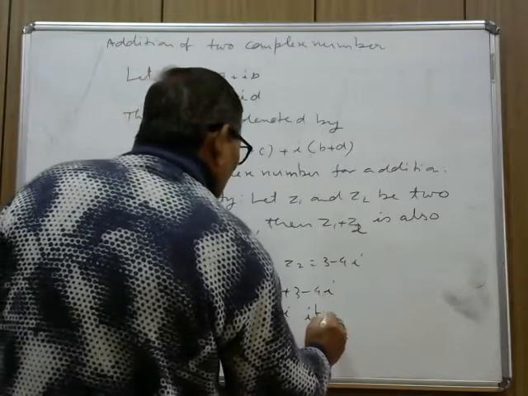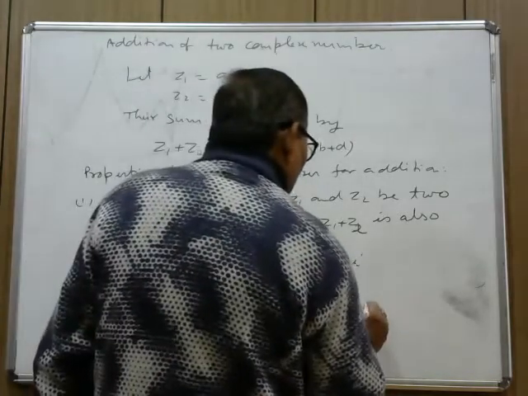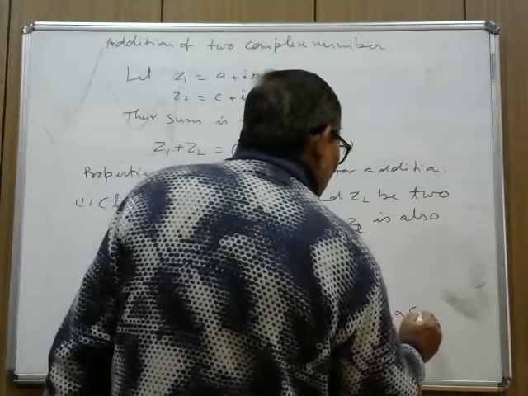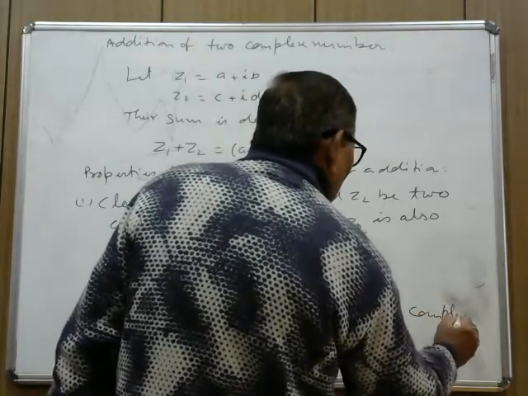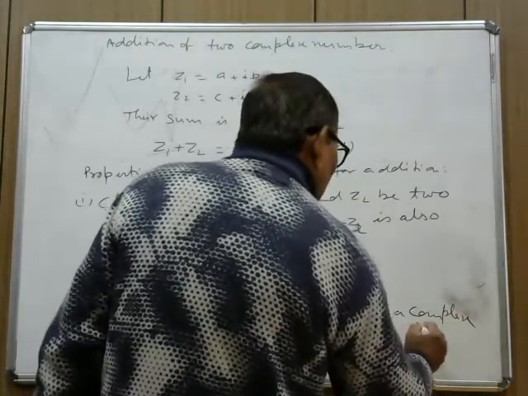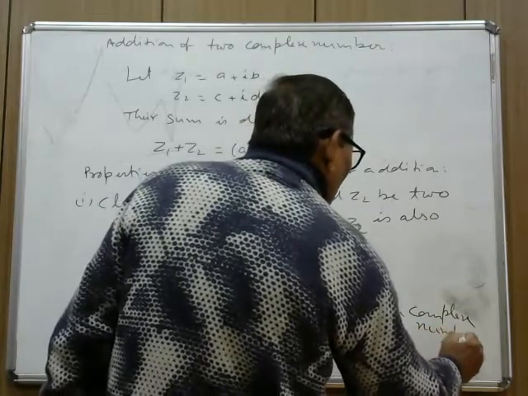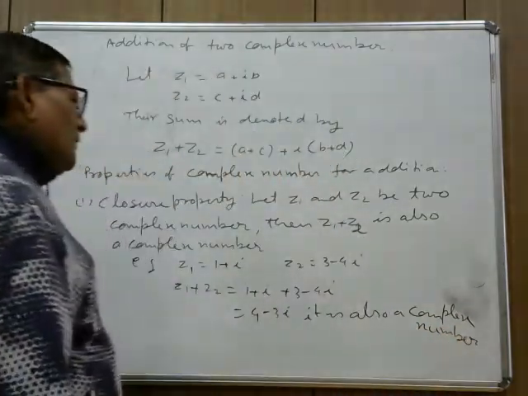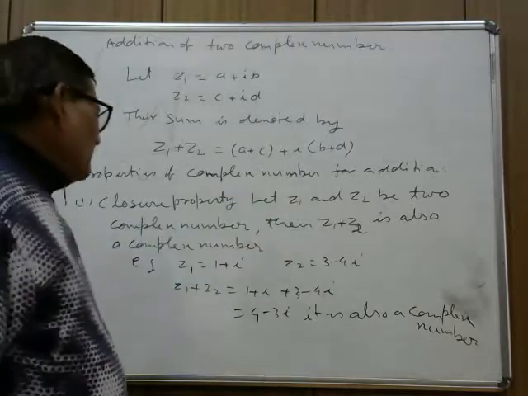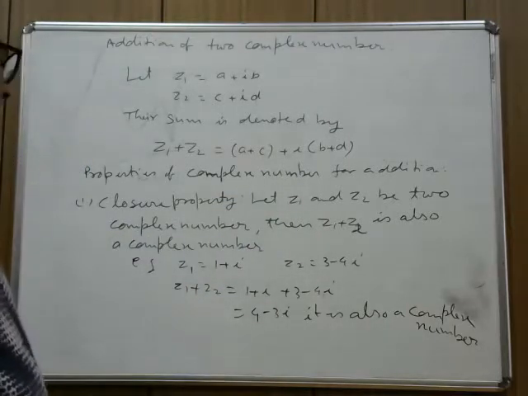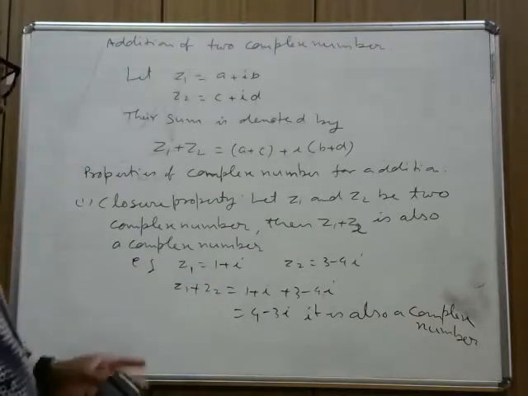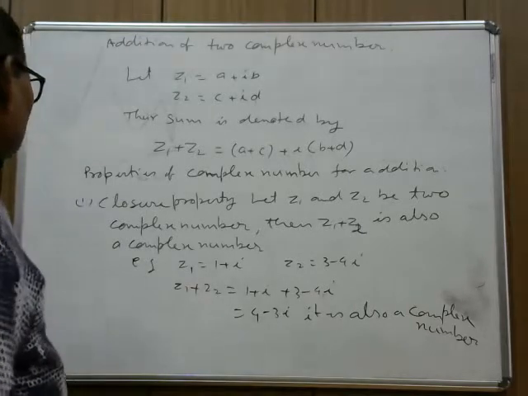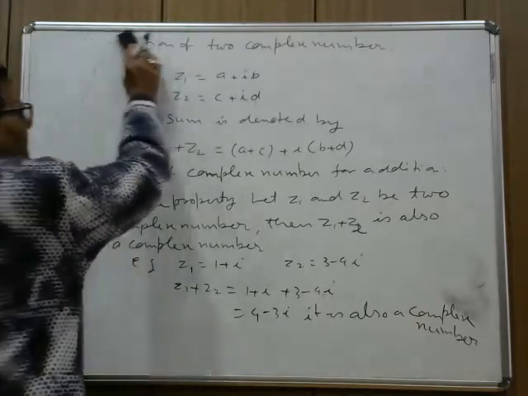It is also a complex number. So that is called the closure property for addition.